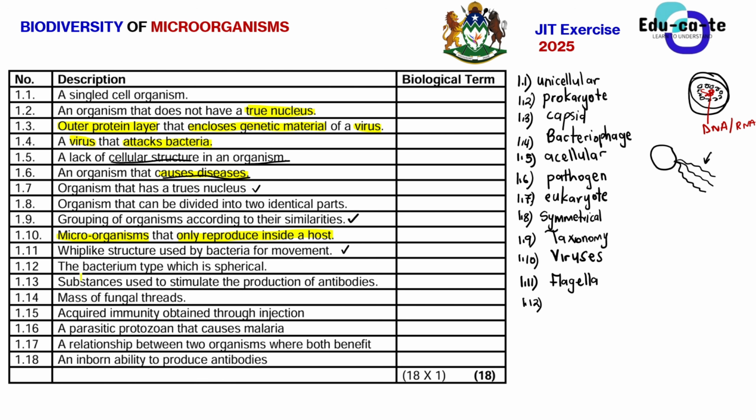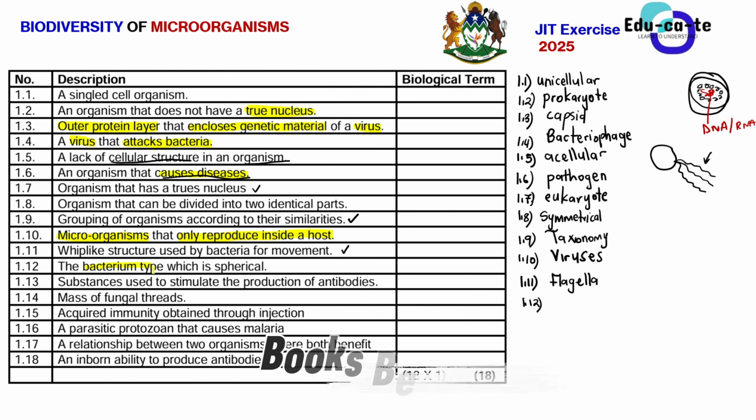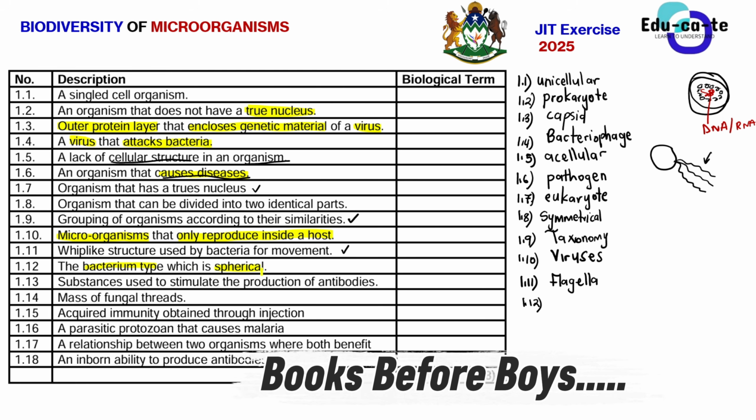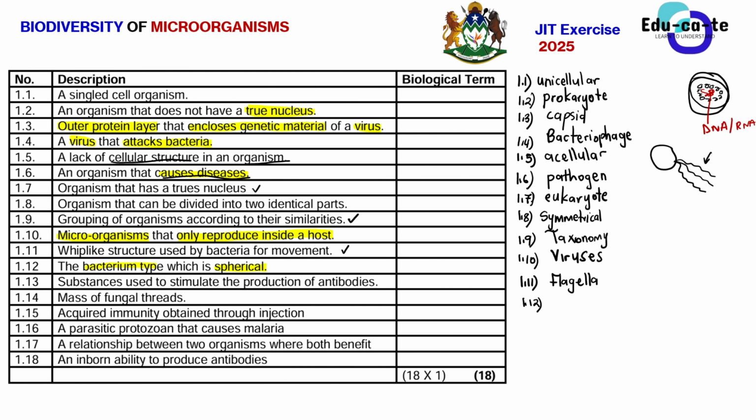Then they ask for the bacterium type which is spherical. Remember that when we name bacteria, we name them based on their shapes. If the bacterium is spherical, or has a sphere-like shape, it is known as a coccus.